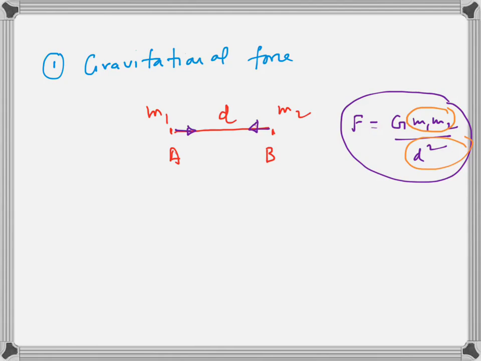Typically what we are going to study is the attraction due to earth. So if we have earth, and some body of mass m which is very close to the surface of the earth, when I say very close, this height is negligible compared to the radius of the earth.